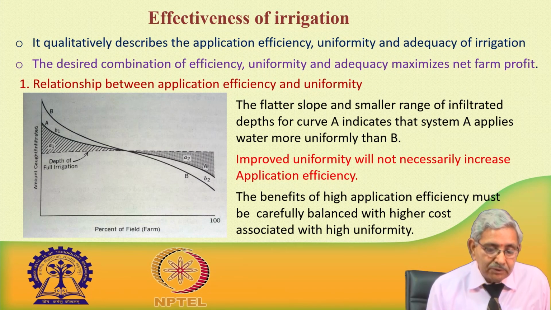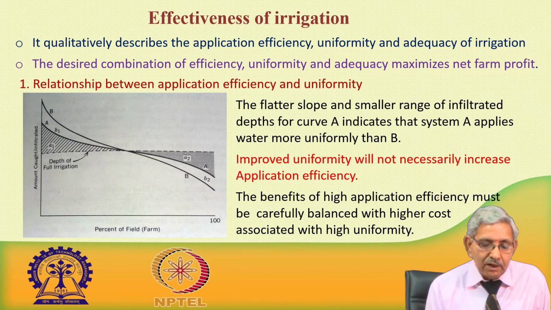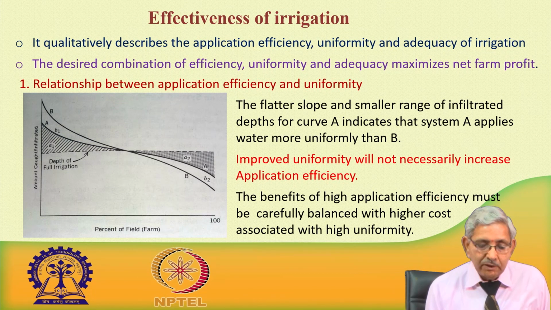So, effectiveness of irrigation is qualitative. It describes the application efficiency, the uniformity of water application, and also it includes adequacy of irrigation. These three terms are important for effectiveness of irrigation. The desired combination of efficiency, uniformity, and adequacy maximizes net profit. This means all three components are important.